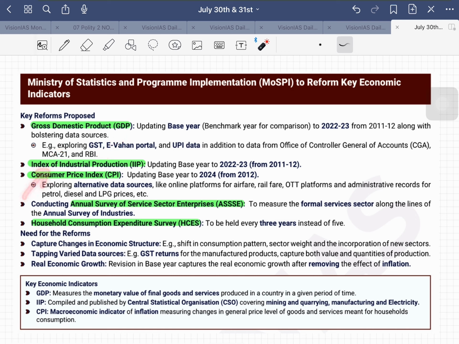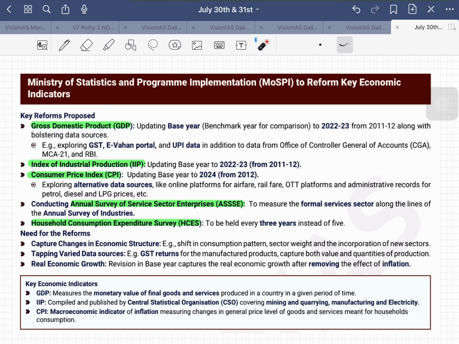And Index of Industrial Production, this is also 2022-23 from 2011-12. Consumer Price Index, that is also revised from 2012 to 2024. All these are very important here. And conducting annual survey of service sector enterprises to measure the formal service sector along the lines of annual survey of industry. Okay, annual survey of industries, I already told you in previous classes. For UPSC, EPFO you should understand the basics about that.